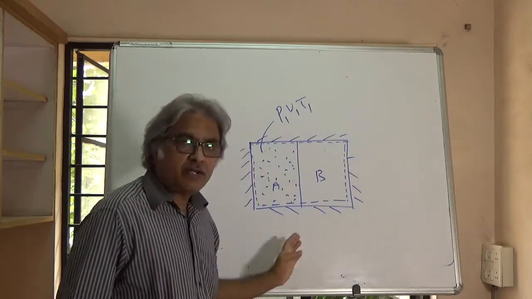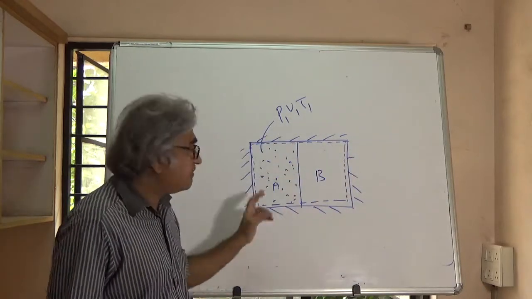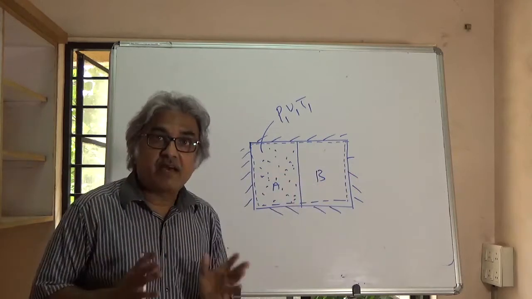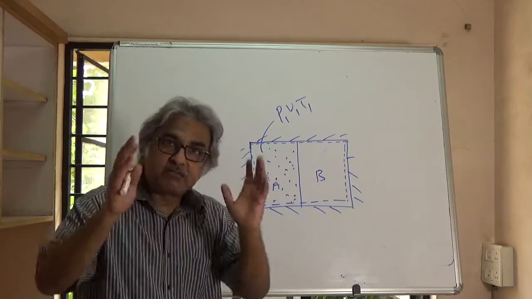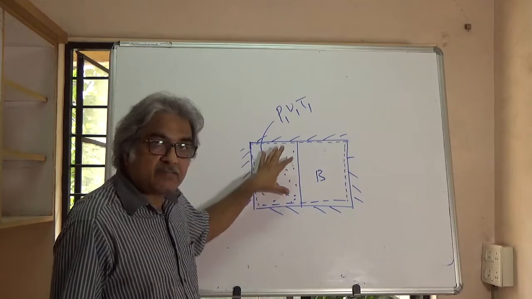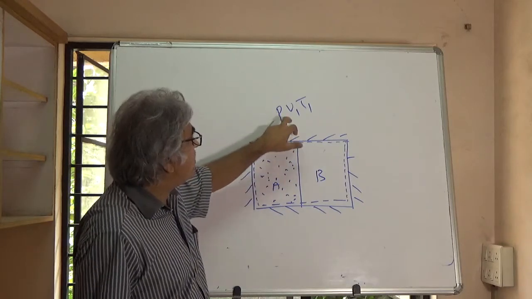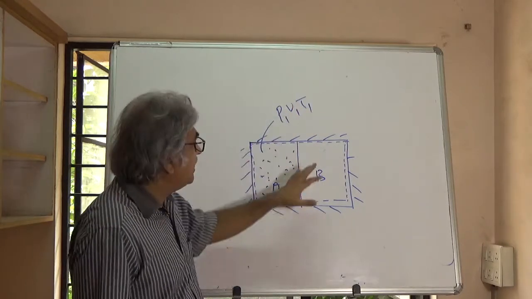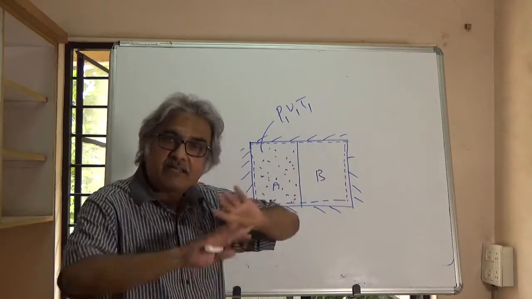The remaining part is the surrounding. So this is your isolated system. Both these compartments, both A and B, are part of this isolated system. So here is some gas with pressure P1, volume V1, temperature T1. Here it is evacuated. There is nothing here.